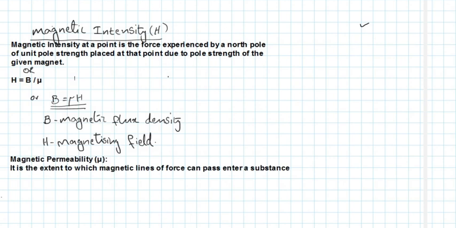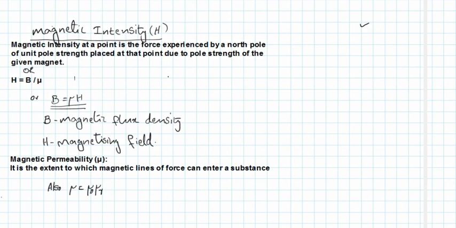Then another technical term is the magnetic permeability. This we have already defined in a previous video lesson. Magnetic permeability mu is the extent to which magnetic lines of force can pass or enter a substance.